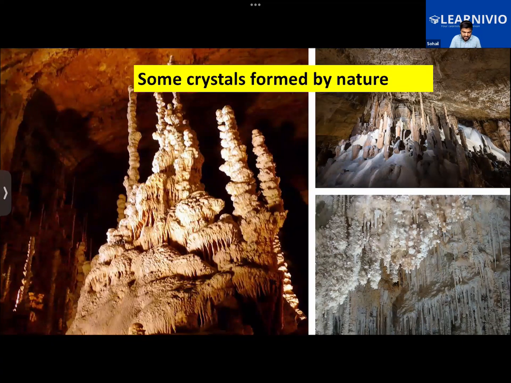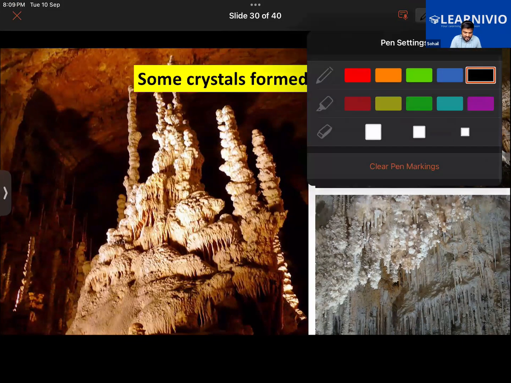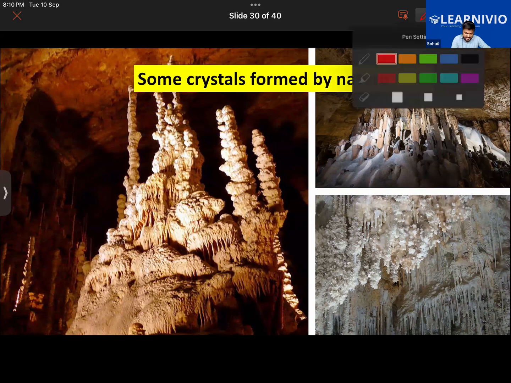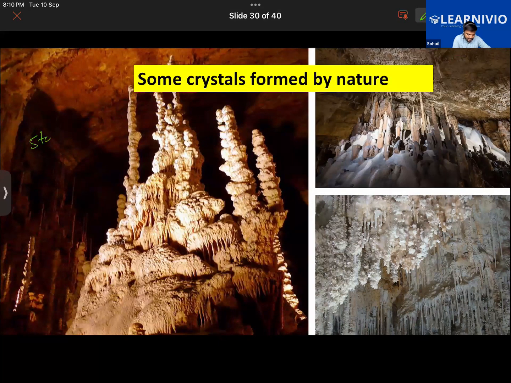Furthermore, we have some other examples of crystallization, like when there is a volcanic eruption. When magma comes out, it cools down, and over the course of many years it also forms crystals. Stalagmites usually form inside caves.